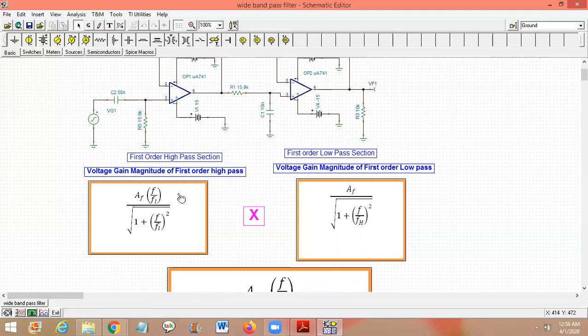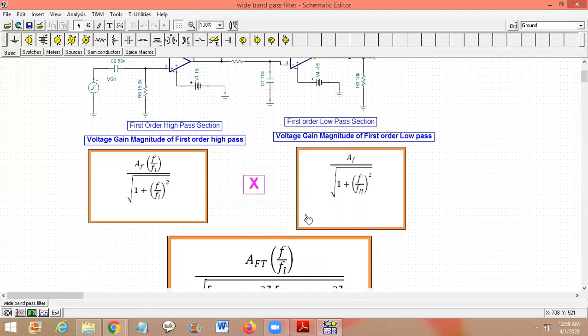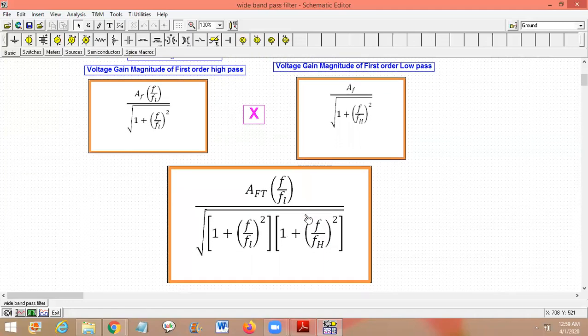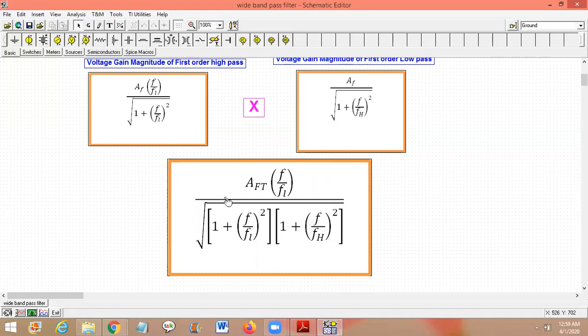So I am multiplying this voltage gain magnitude by this voltage gain magnitude, and the final total voltage gain is this one. This is the voltage gain magnitude of a wide band pass filter, where A_f(t): A represents the gain, f the first order, and t the total gain. So A_f(t) represents the first order total gain times f by fL divided by the square root of this. This is the equation for the total voltage gain when two stages are cascaded.